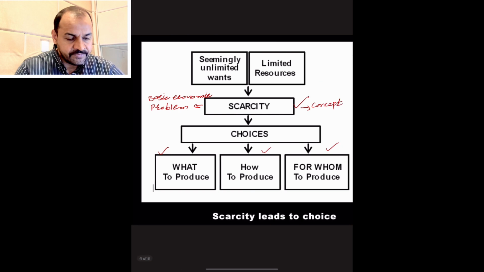So where we face this problem, unlimited wants and limited resources, in economics there arises a problem, and the name of that problem is the basic economic problem. And the name of that problem is scarcity. And where we face scarcity, we must make the choice. In the choice process, we must give the answer: what to produce, how to produce, and for whom to produce. These are the three basic economic questions, my dear students.